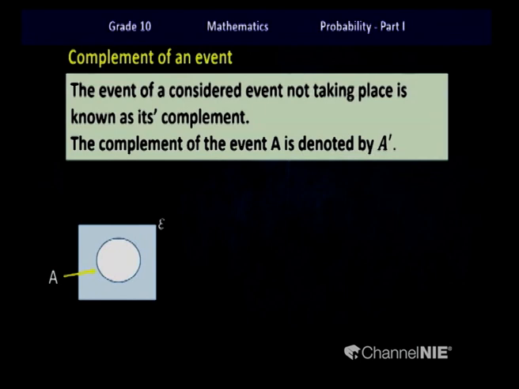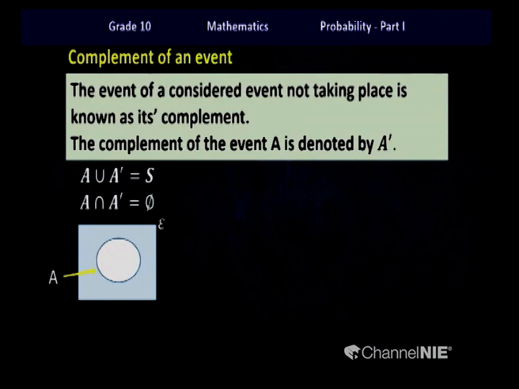In this diagram, children, I have taken a set A. Whatever elements do not fall into this set A fall outside the circle. Therefore, the universal set is divided into two basic parts, the set A and the complement of set A. Similarly, in an event also we can talk about this.